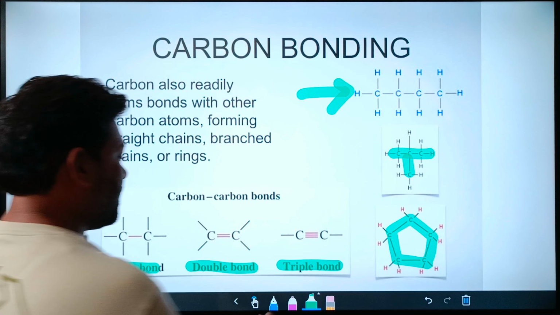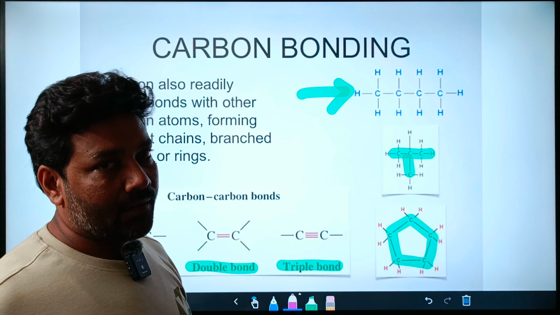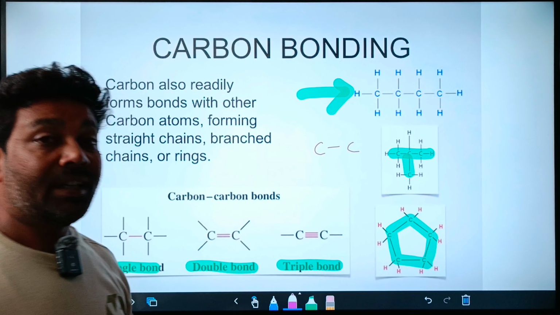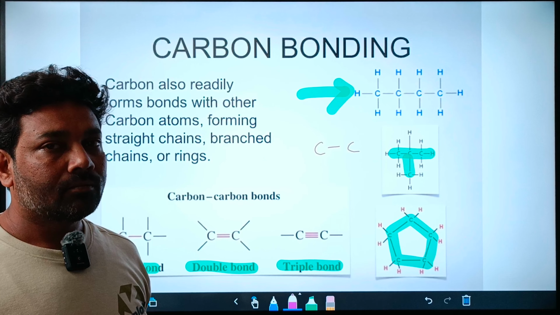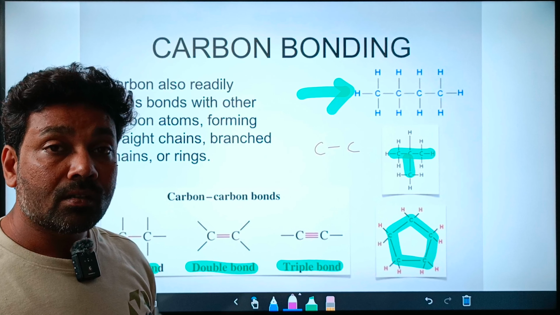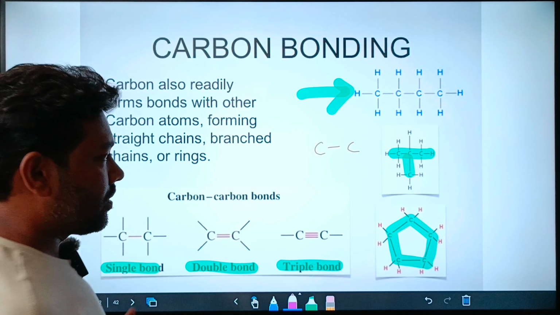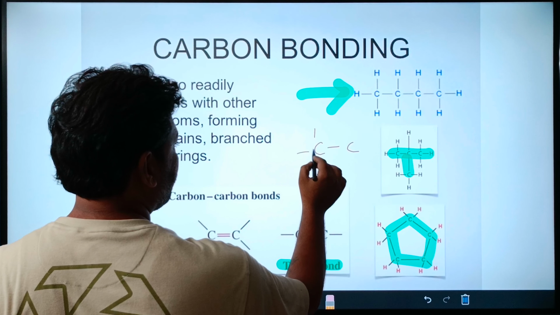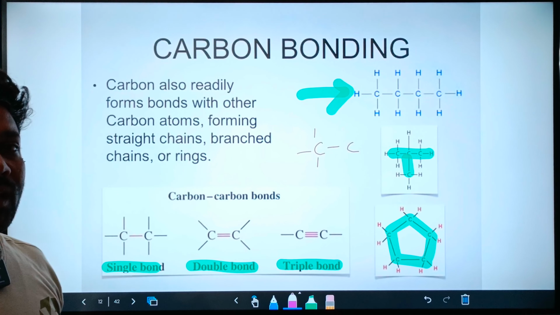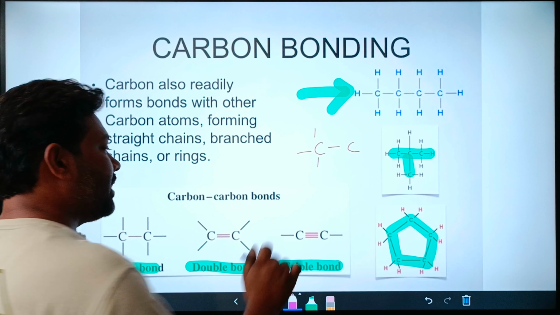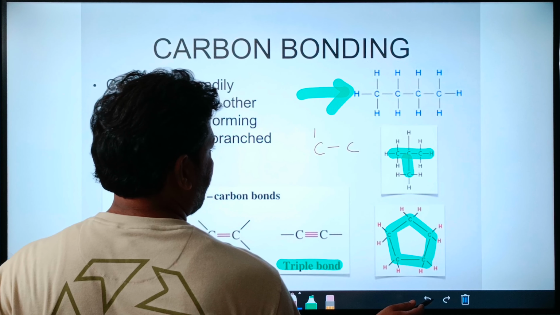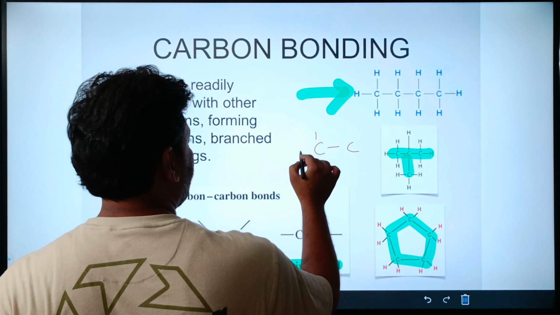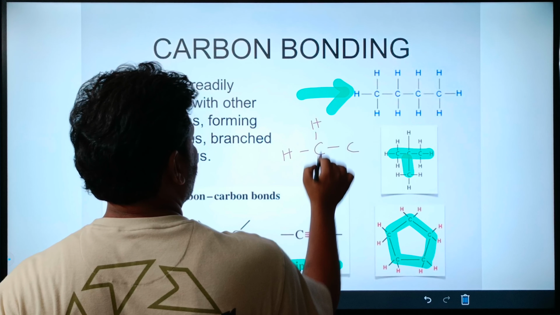Everywhere one thing is to be noticed, that carbon is tetravalent. So whenever you write carbon, can you identify tetravalency here? No, you can just see one single bond. So what about the remaining bonds? For this carbon, if it has one covalent bond with another carbon, where are the three other valencies, or where are the three other bonds? You can assume that when other bonds are not shown, they are bonded to hydrogen by default.